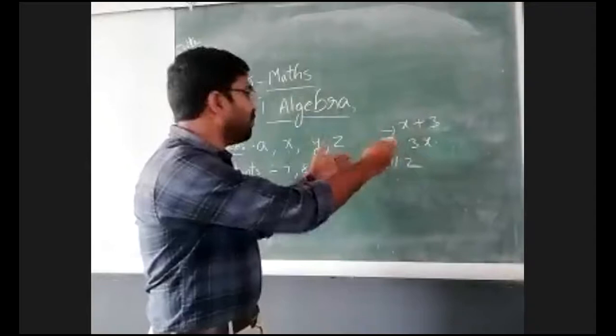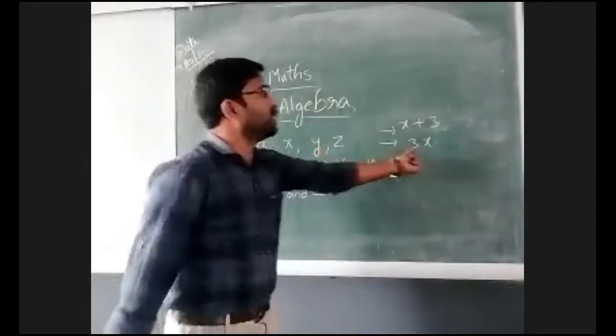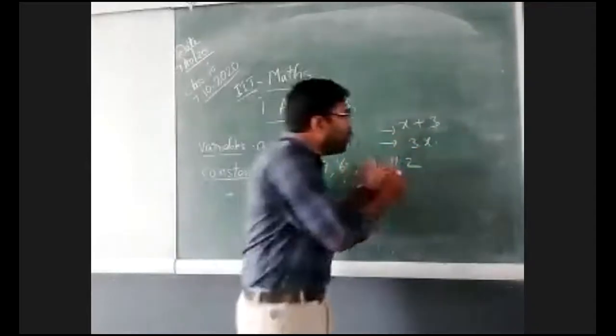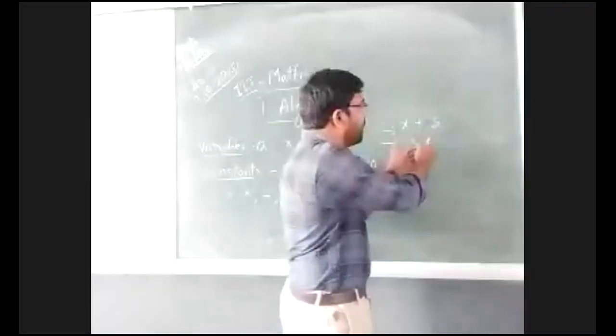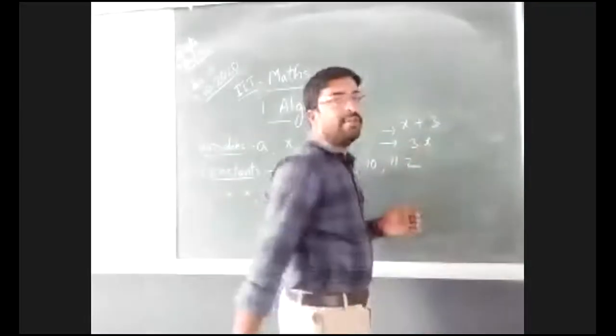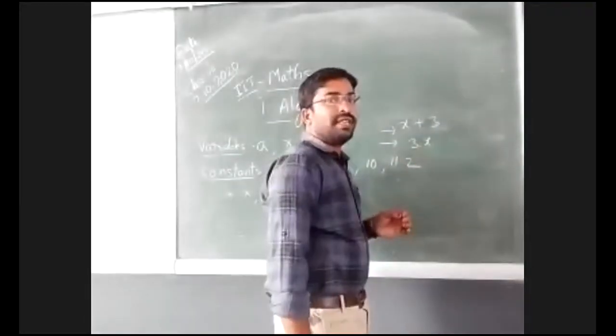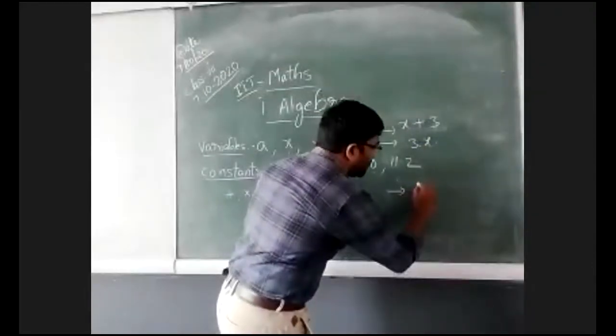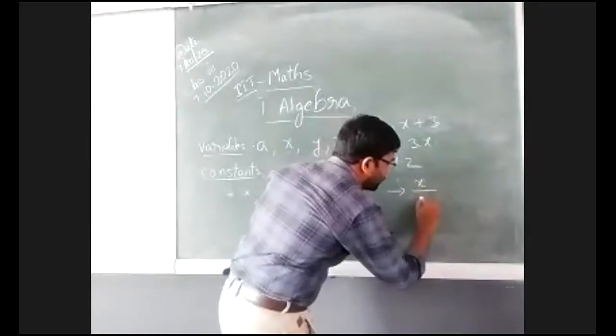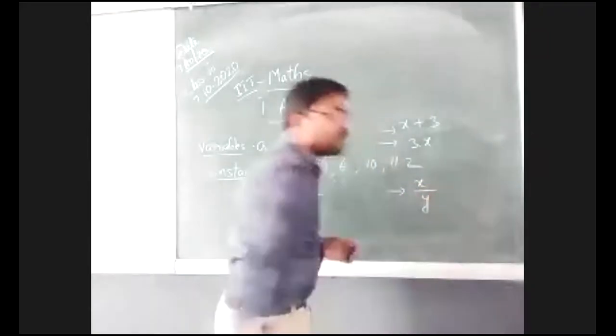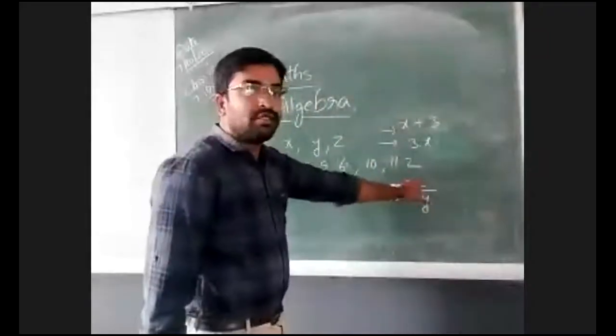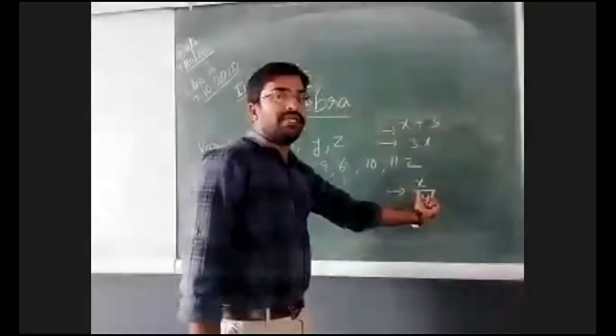Now I combine them by using the multiplication operation. Remember, if you don't have any symbol in between them, you should assume multiplication. Is it clear? Now, next, 3x by y. Now I combined two variables by using the division operation.